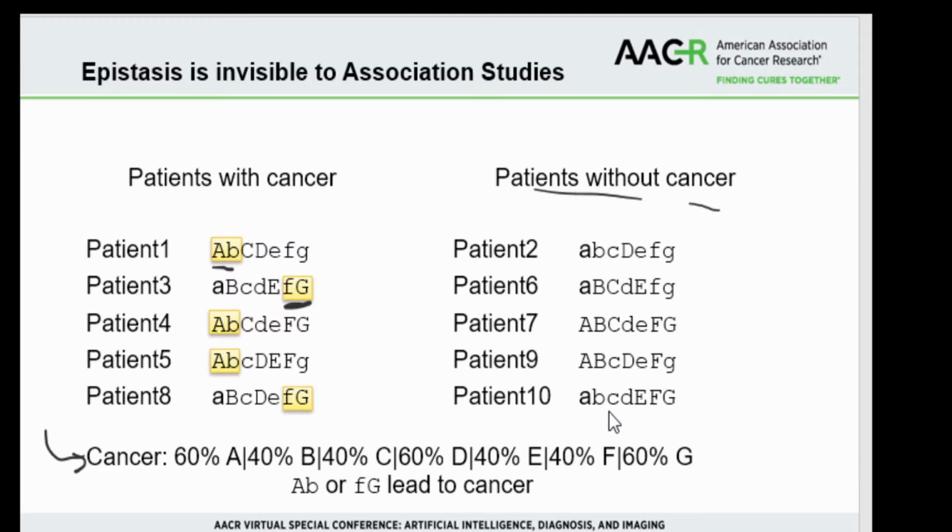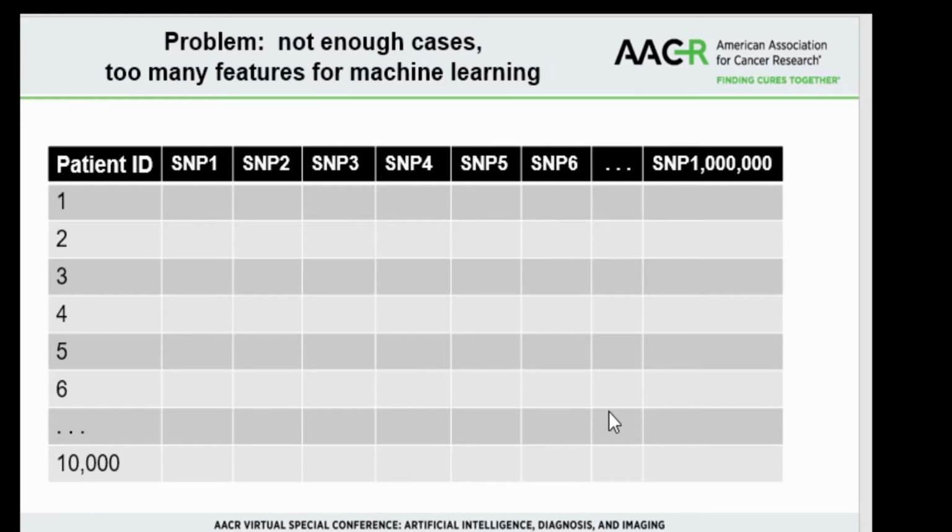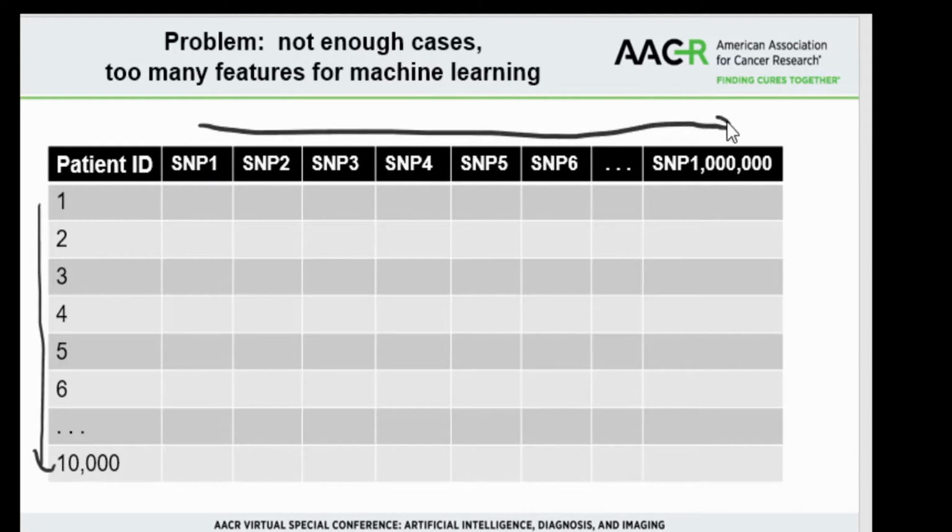Well, how can we get it to show up? One way is to use something like machine learning, which can detect these combinations. But there's a problem with that, and that is there are too many features for machine learning. The typical experiments look like this. You have about 10,000, maybe 20,000 or so different patients. But you have about 1 million different variables up here. And machine learning doesn't work well in those cases.